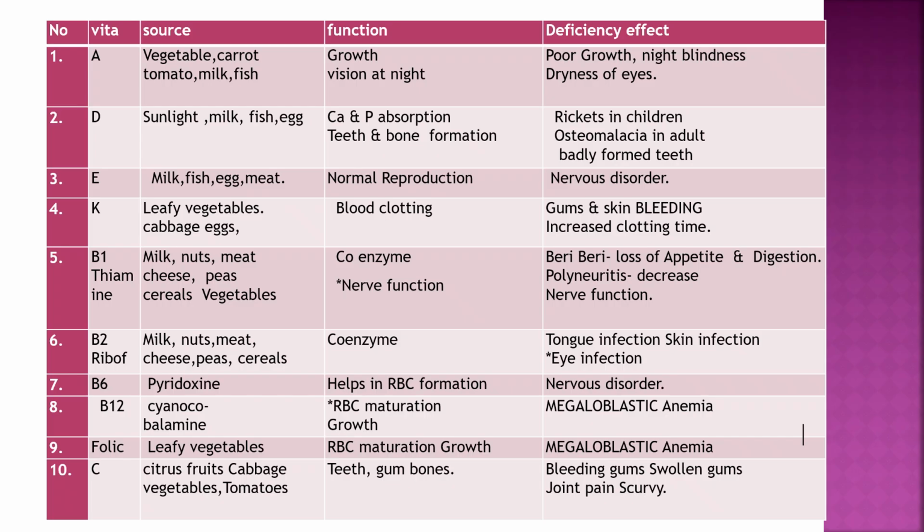Vitamin B2, that is riboflavin. Sources: milk, nuts, meat, cheese, peas, cereals. Function: coenzyme. Deficiency: tongue infection, skin infection, eye infection.